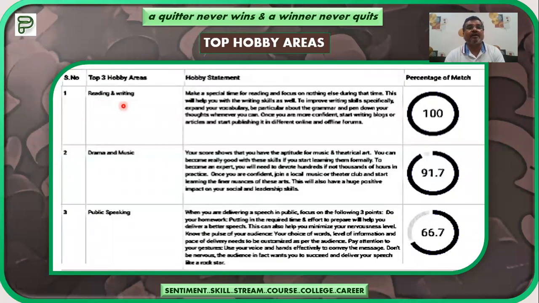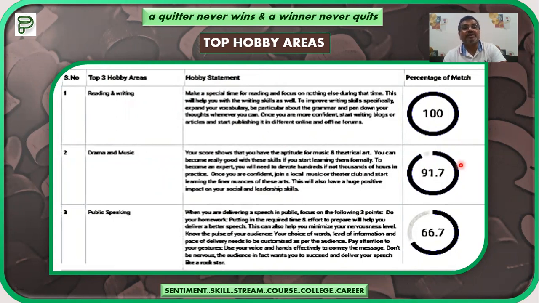Then we can say the top hobby areas. What are your hobby areas? A particular identification and discovery of your hobby areas with the help of the questions. There are certain questions which are going to be asked in the psychometric test, and which will identify what your hobby areas are. So as far as reading and writing, the child percentage of match is 100%. Secondly, the drama and music, the child is performing 91.7.